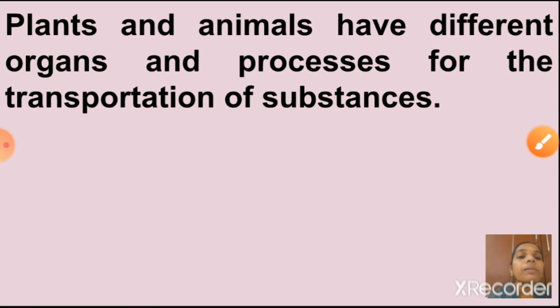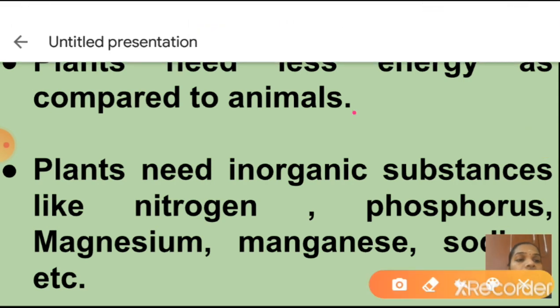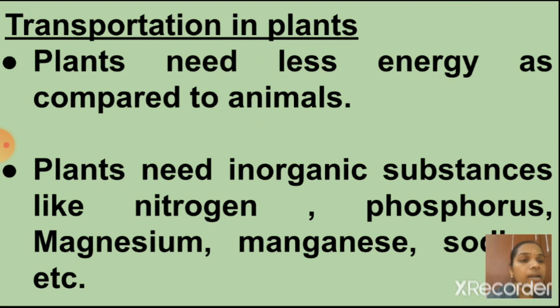See here, plants and animals have different organs and processes for the transportation of substances. Now we will discuss transportation in plants. Plants need less energy as compared to animals. Children, for transportation, plants want less energy when compared to animals. Why? Can you say? Animals can move, so they need more energy compared to plants. But plants have no movement, isn't it? There is no motion. A plant will stand in one place only. That's why plants need less energy as compared to animals.